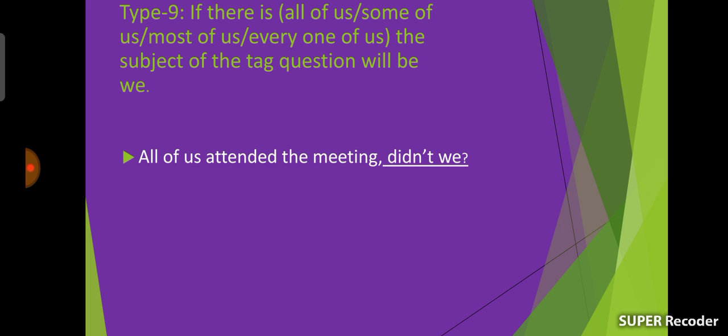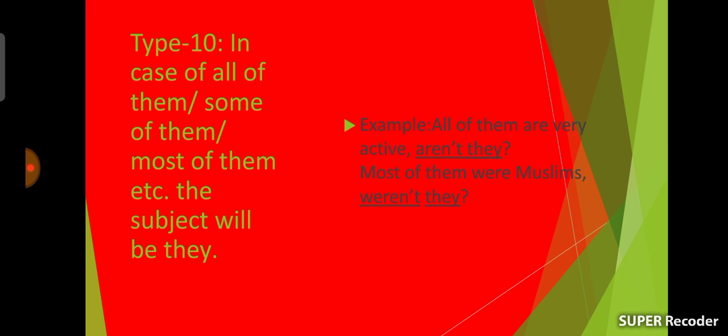Okay, dear students, move on to the next rule. Type 10. In case of all of them, some of them, most of them, none of them, etc., the subject of the tag question will be they. One or two examples will make it clear.